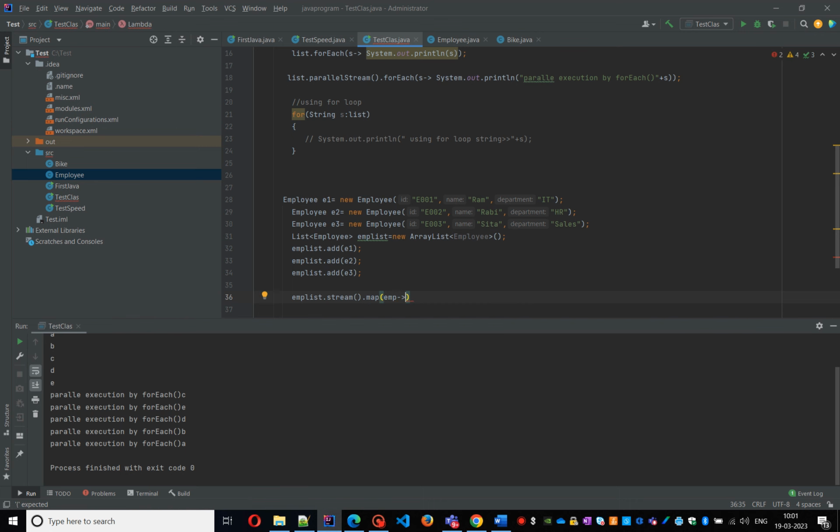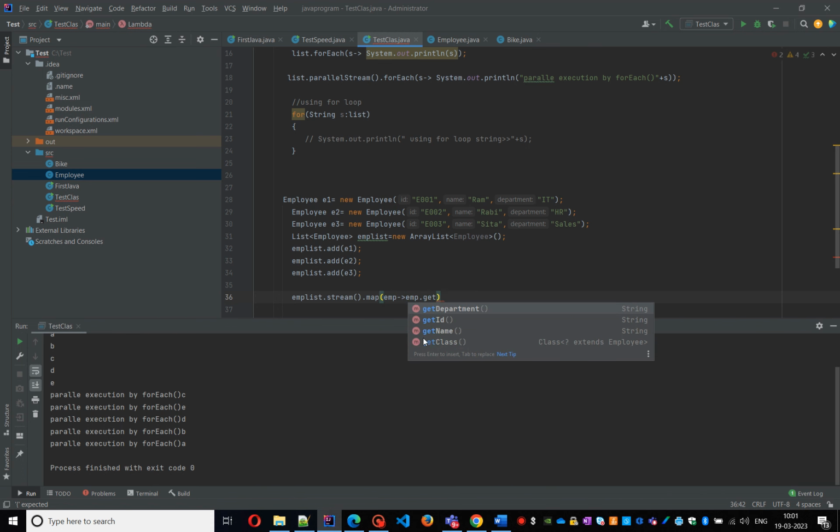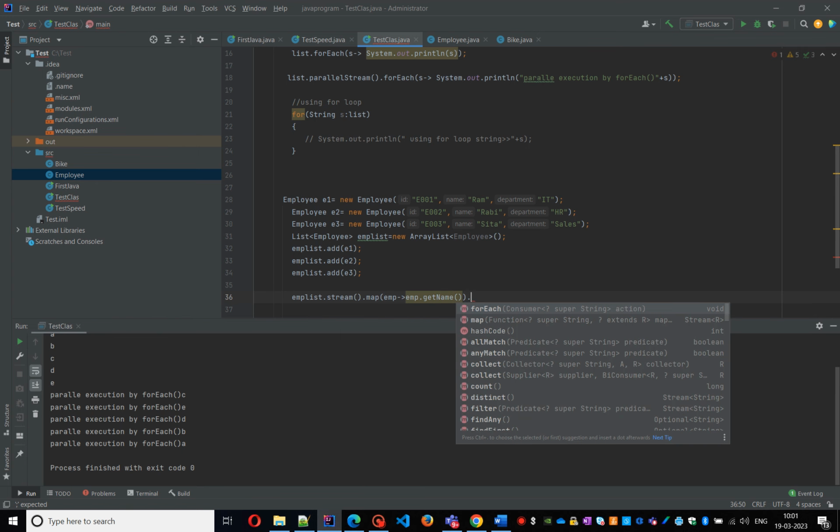It will be applied to all the elements in the list one by one. First e1 will come, then emp.getName. We want the name, getName. Then it will be applied to all the employee objects.